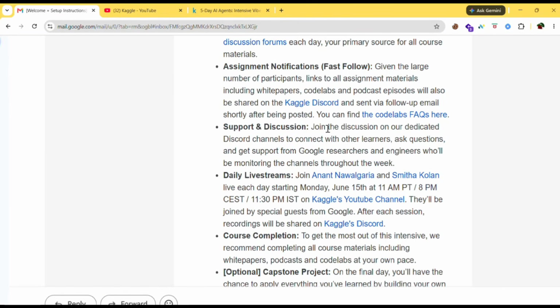And next, support and discussion. You need to join the Discord channel where you can connect with other learners, ask questions, and get support from Google researchers and engineers who will be monitoring the channels throughout this week. So you'll get support and help from them. If you face any issues during assignments, or while learning something, or any doubts regarding anything from this Kaggle, you can just post that in Kaggle Discord and someone will reply to it. Also Google researchers and engineers from Google will reply, and they'll post the daily sessions there.